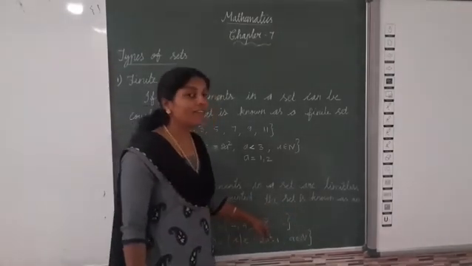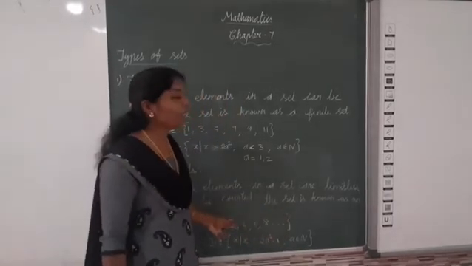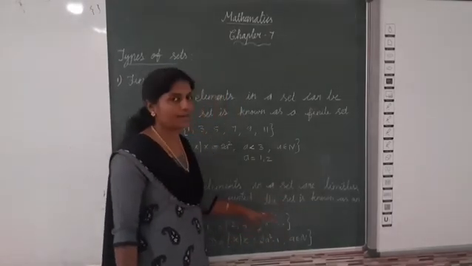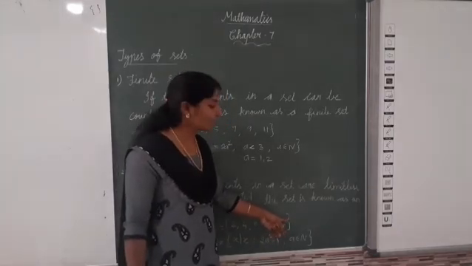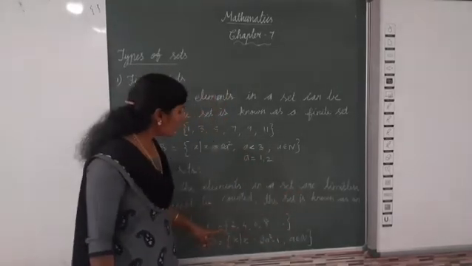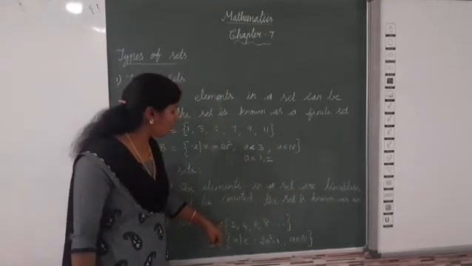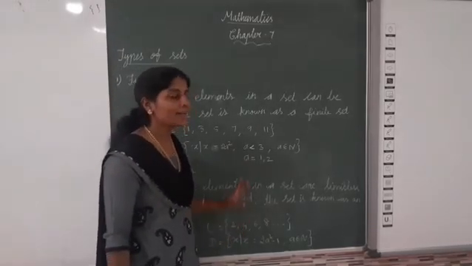Here these are even numbers, and the etc. means an uncountable number of elements. Which is the end? Which is the last even number? We don't know, it keeps going on. So we can say set C is called an infinite set.